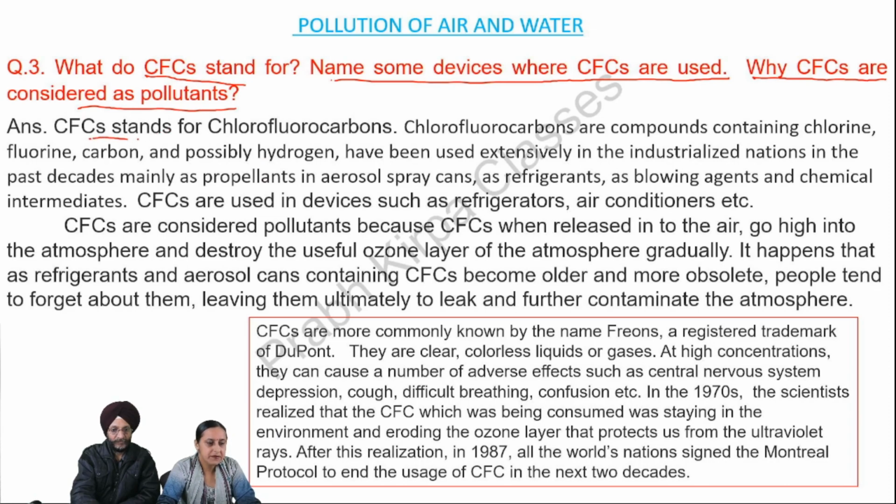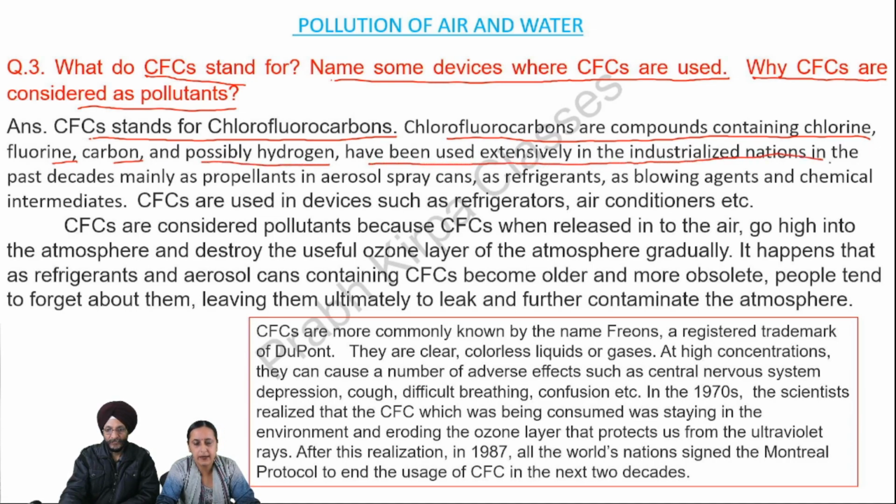Answer. CFCs stands for chlorofluorocarbons. Chlorofluorocarbons are compounds containing chlorine, fluorine, carbon, and possibly hydrogen. They have been used extensively in the industrialized nations in the past decades, mainly as propellants in aerosol spray cans, as refrigerants, as blowing agents, and chemical intermediates. CFCs are used in devices such as refrigerators, air conditioners, etc.